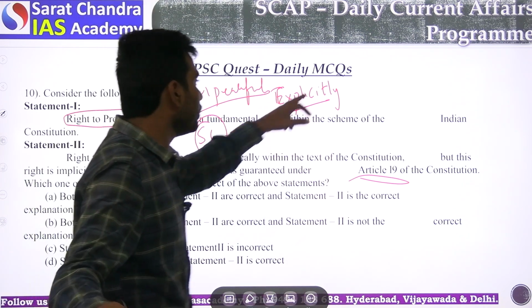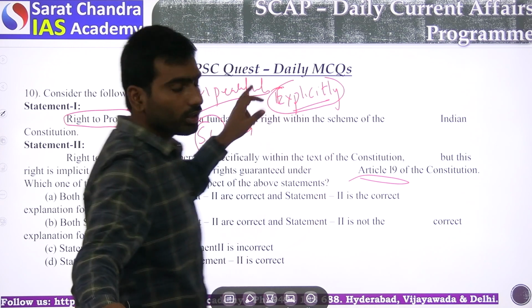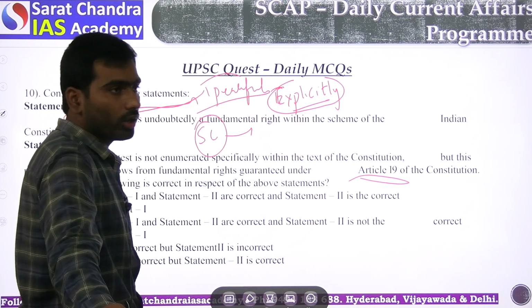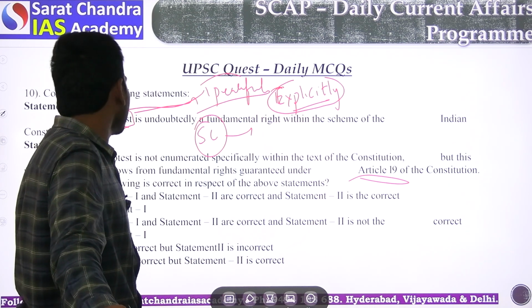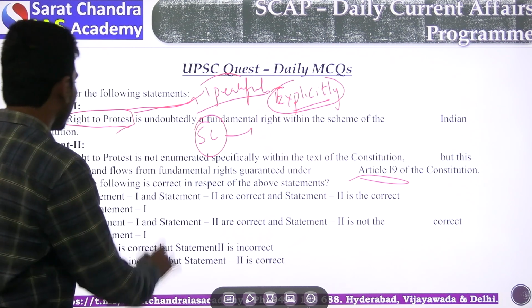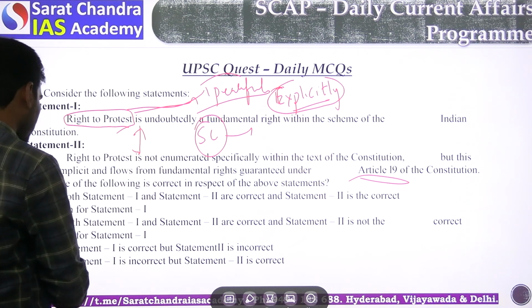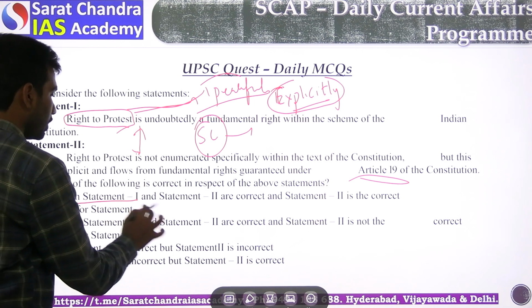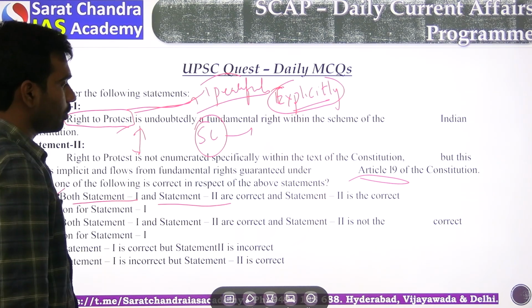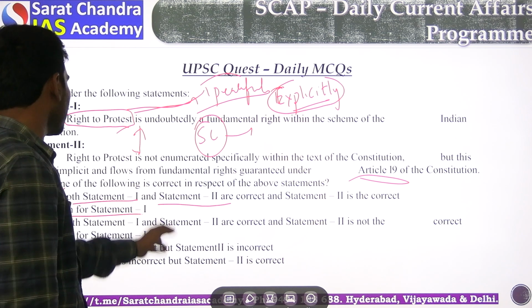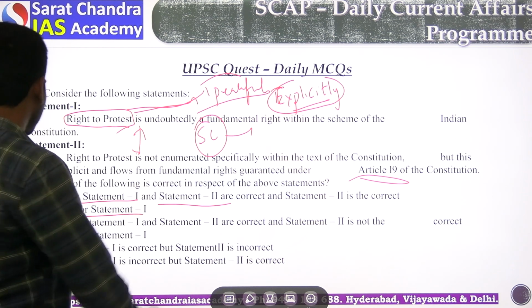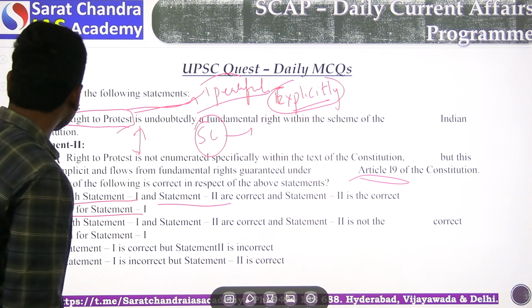If it is directly there, we call it explicit; if it is not, we call it implicit. So it is not directly there in the Indian Constitution. There is a link between these two statements. Both statement 1 and statement 2 are correct, and statement 2 is a correct explanation for statement 1. So A is the correct answer.